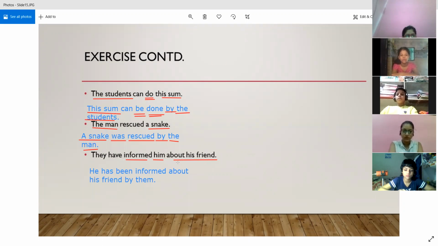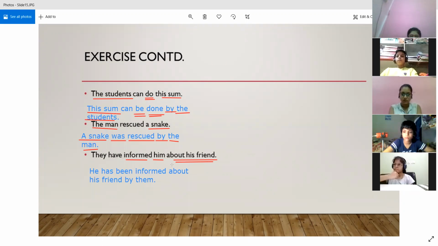So this information is actually telling us something more about the verb informed, right? Because we are getting some additional information that he was informed about his friend. So about his friend will not become an object because it is not a noun. Object is always something that is a noun, right?